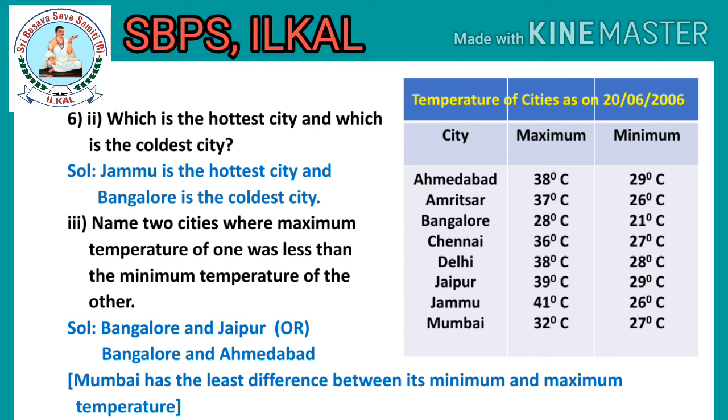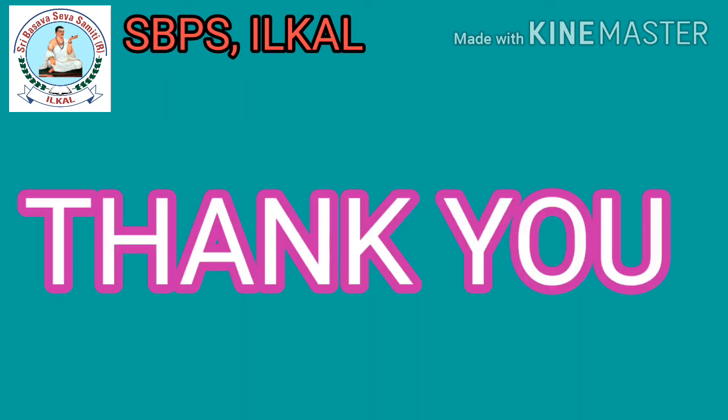So you can consider Bangalore and Jaipur or Bangalore and Ahmedabad. Because Bangalore has 28 degrees Celsius as maximum temperature, but Jaipur and Ahmedabad have 29 degrees Celsius as minimum temperature. So, Bangalore and Jaipur or Bangalore and Ahmedabad are the 2 cities where the maximum temperature of one was less than the minimum temperature of the other. Thank you.